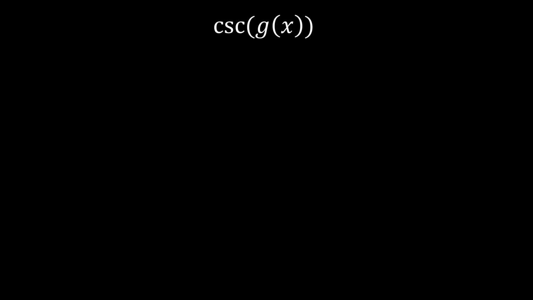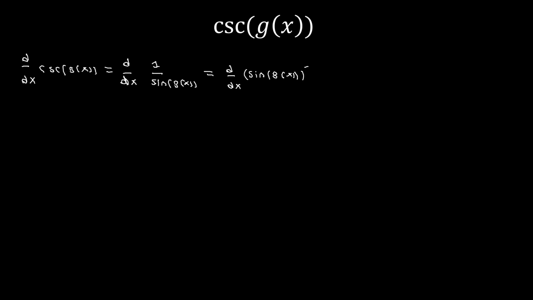Next, we're going to look at cosecant of g of x. And this is a very similar procedure to the previous one. So the first thing we're going to do is just write what we're trying to do. So again, d dx of cosecant of g of x. And remember that cosecant is 1 divided by sine. So we'll rewrite this as d dx of 1 divided by sine of g of x. And then again, we'll bring that sine up to the numerator and make a negative exponent to get that the derivative of cosecant of g of x is the same as the derivative of sine of g of x, all to the negative first power.